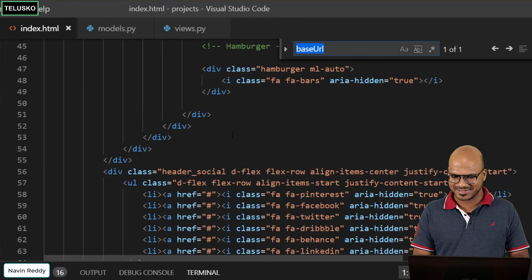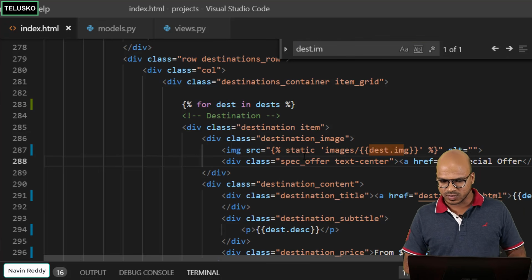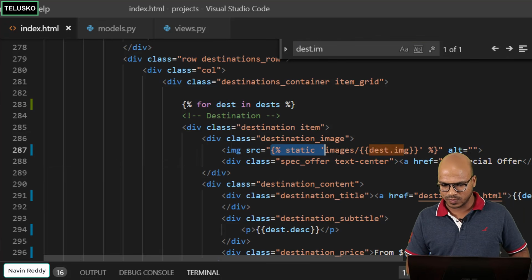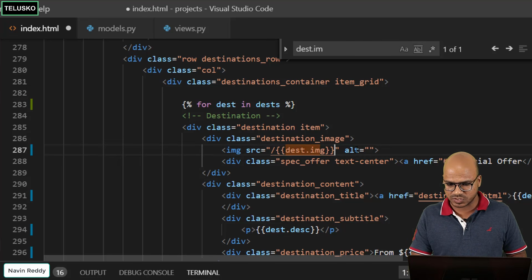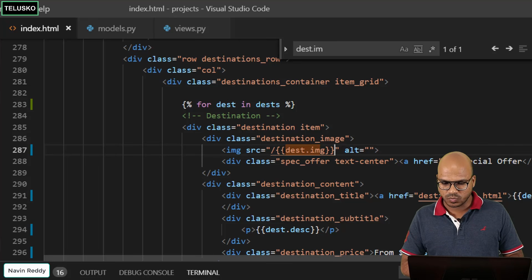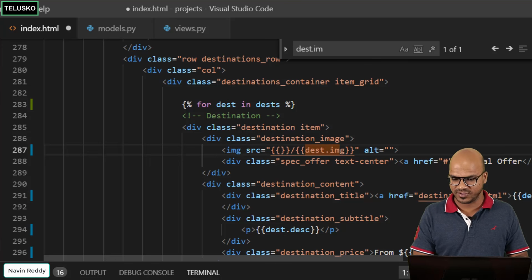Okay, so what I'm saying is, if you go down, where is that? I don't know. Let's search for dest.image. Okay, this is where we have done it, right? So here we don't want to write this static now. We can remove this part, and we don't even want to use Jinja format, because that's what we are doing now. So what we can do is, in these double quotes, we can say variable, because base URL is a variable now. So I will say base URL.